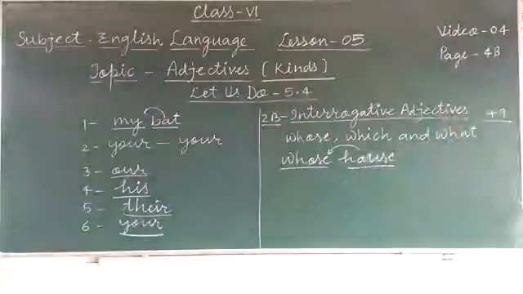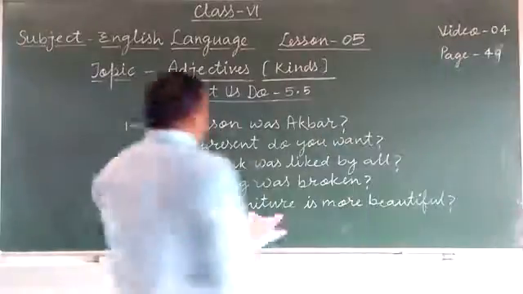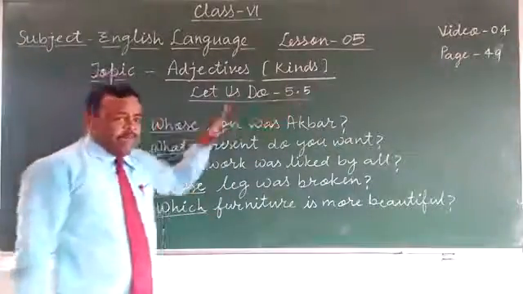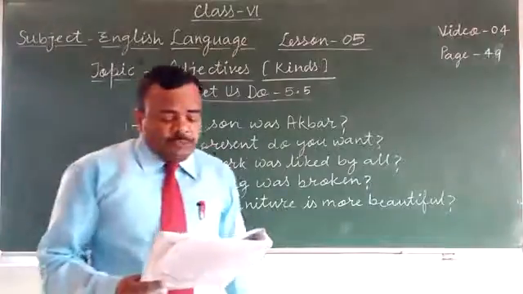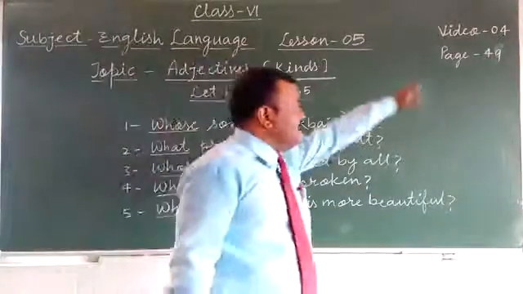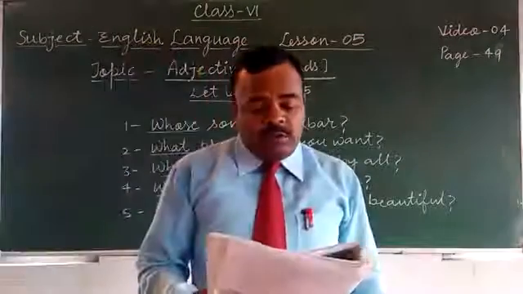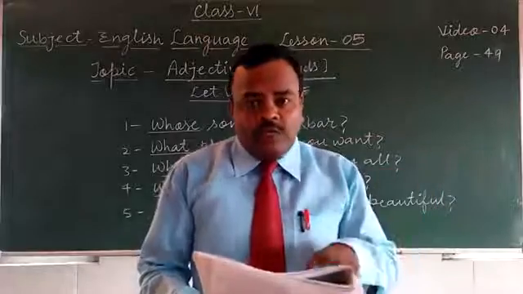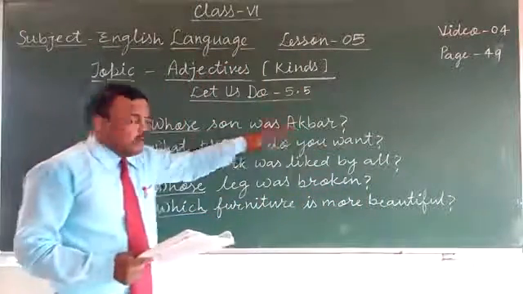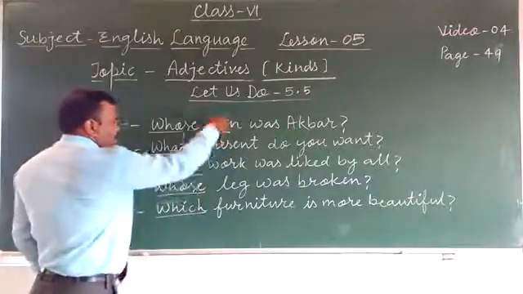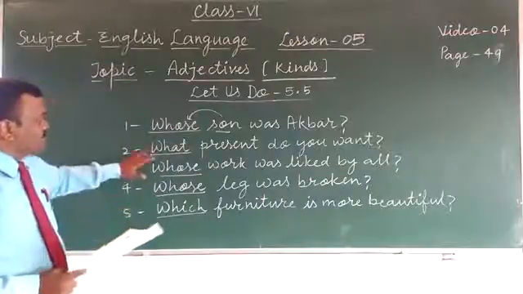Let's do the exercises. Okay, students, now let's do exercise 5.5 based on interrogative adjectives. Fill in the blanks with suitable interrogative adjectives. Come to page number 49. See the exercise. Akbar was Humayun's son. So the question will be, whose son was Akbar? Son is here a noun, and whose is used before a noun. It is an interrogative adjective.